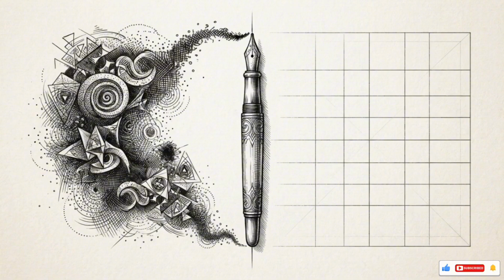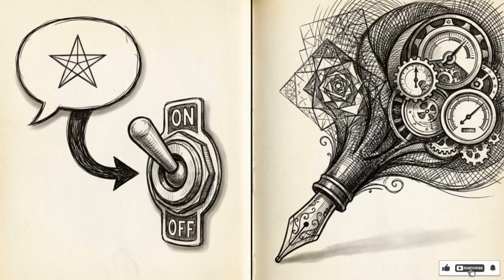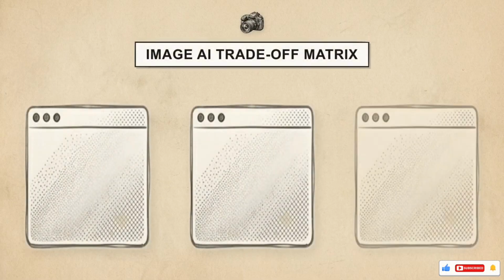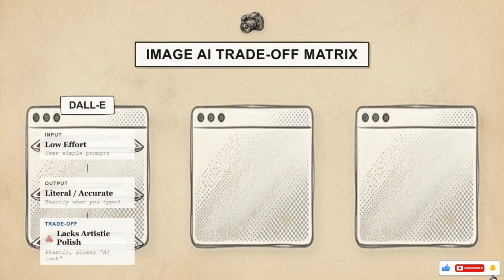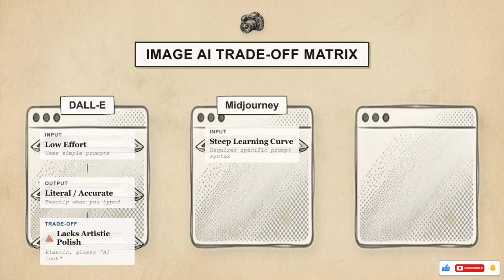Image AI provides the clearest look at how this trade-off functions. It is the category where users most frequently struggle with the balance of ease and precision. Looking at this matrix of the 3 major image models, DALL-E represents the low-effort path. It uses simple prompts to generate literal interpretations. The downside is a distinct, glossy texture that makes it recognizable as AI art.